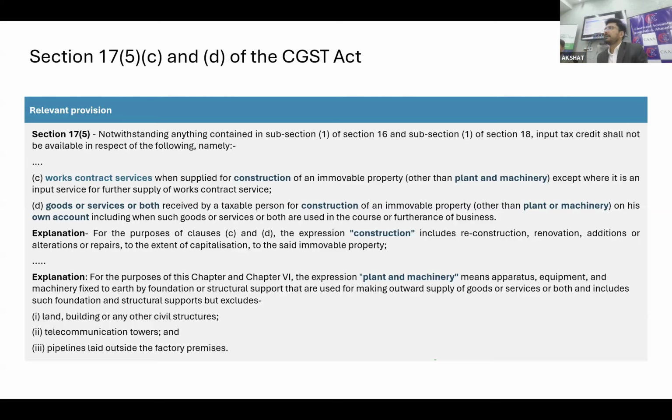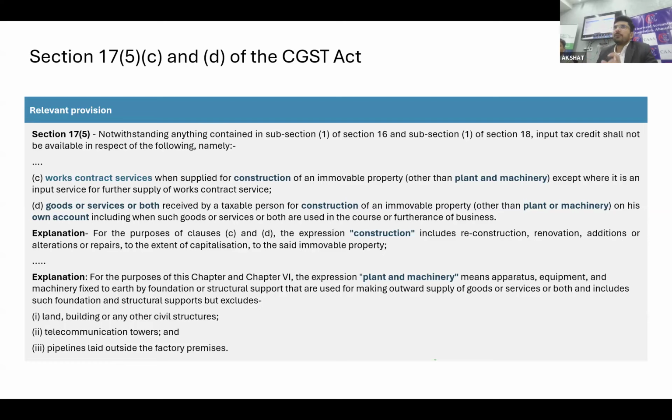Now, when we are discussing the difference between plant and machinery and plant or machinery, it is obvious that the intention behind this provision would certainly be to restrict the credit for immovable property only, and give the benefit to plant and machinery.